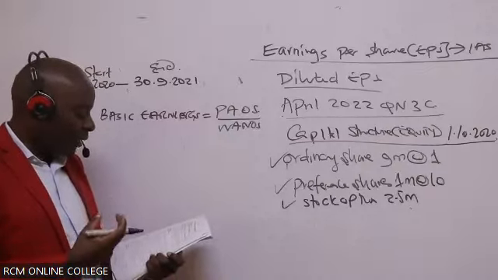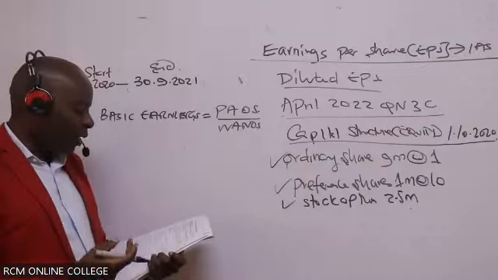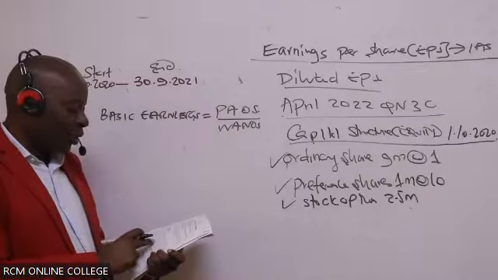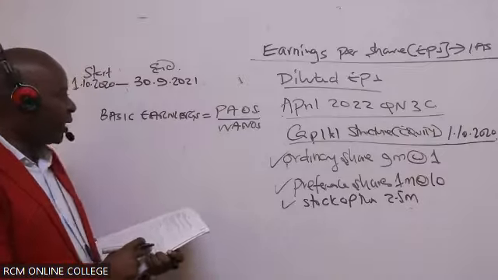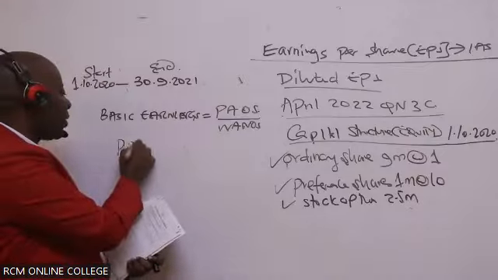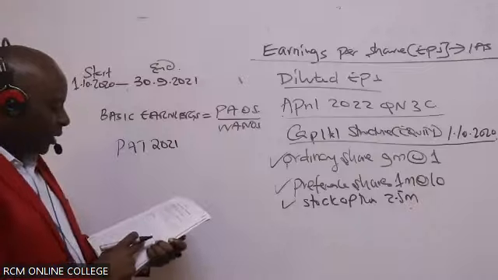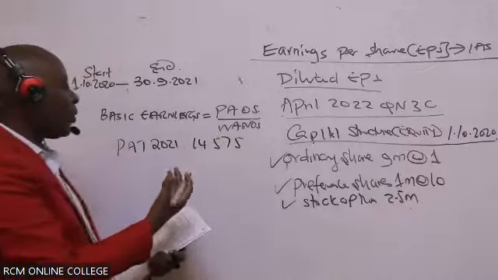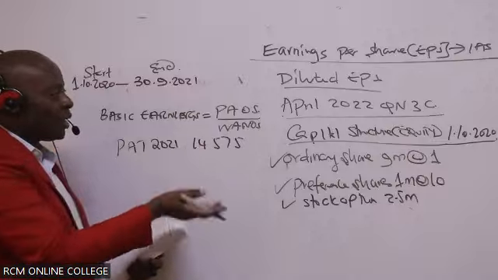Actually, that should have been my third paragraph here. R Limited's profit for the year. Profit for the year is the PAT, profit after tax, to 30th September 2021 from continuing operations. So in this case, they have given us profit after tax for 2021, ladies and gentlemen. It is 14,575. We want to get the profit attributable to ordinary shareholders.